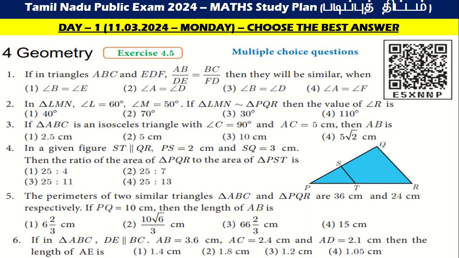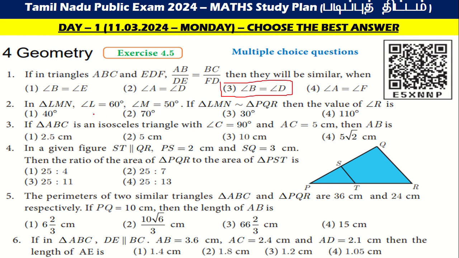Then goes to the next one, geometry. If in triangles ABC and EDF, AB by DE is equal to BC by FD, so when will you get similar triangles? The required condition is angle B is equal to angle E, angle A is equal to angle B, angle B is equal to angle D, and angle A is equal to angle F. The first answer will be angle B is equal to angle D.